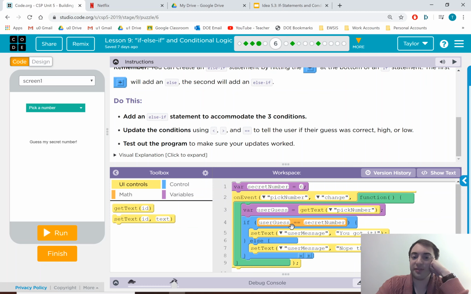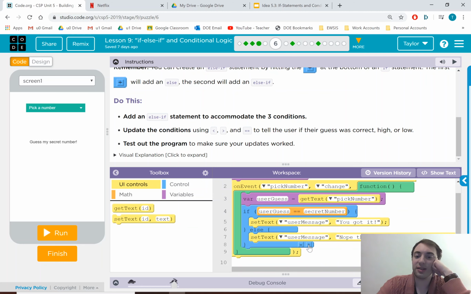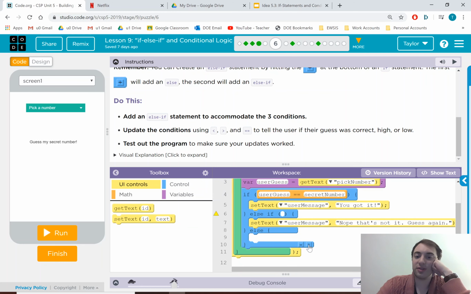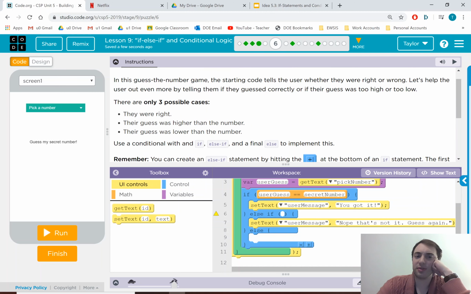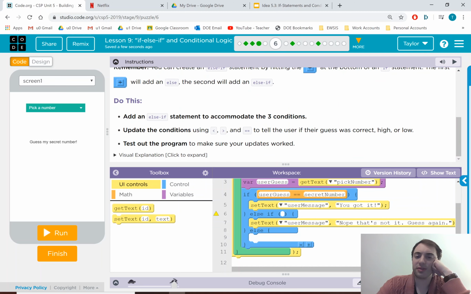And so it says, if the user's guess is the number, tell them you got it. Otherwise, nope, that's not it. What it wants you to do now is it wants 3 cases. It wants the you got it. I just want 3 or 8. You can probably do it in 3. Maybe it wants whatever. You can figure it out.